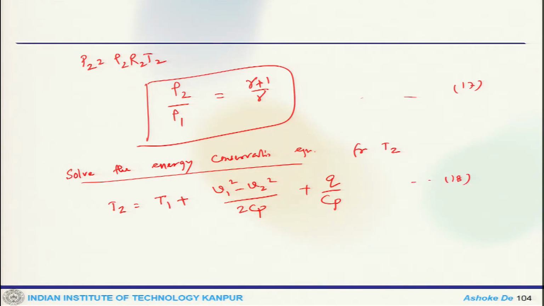Again here, we can eliminate V1 using the continuity equation, and also using C2 equals V2.